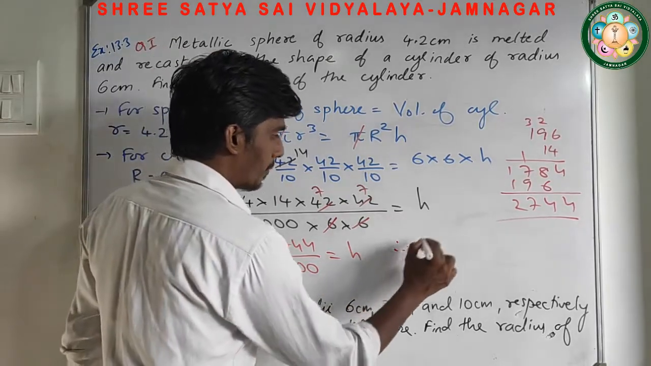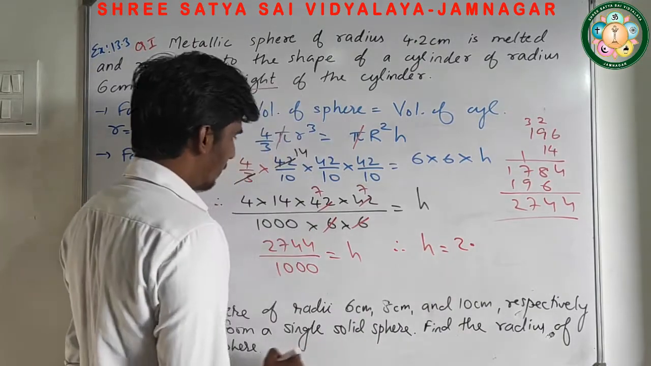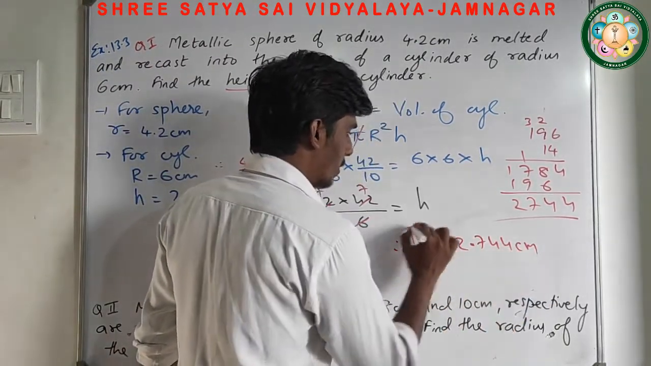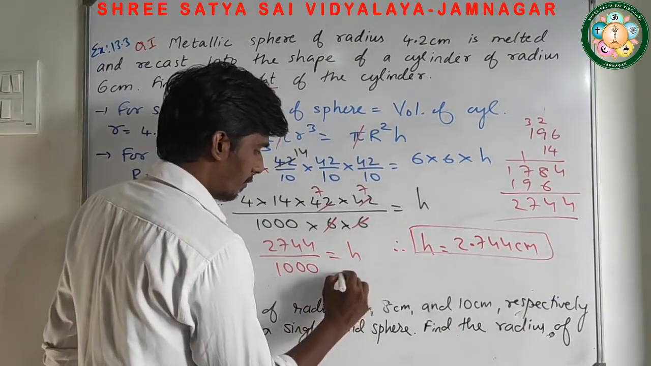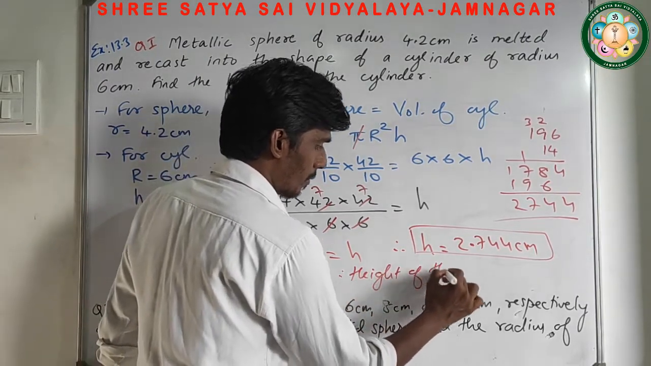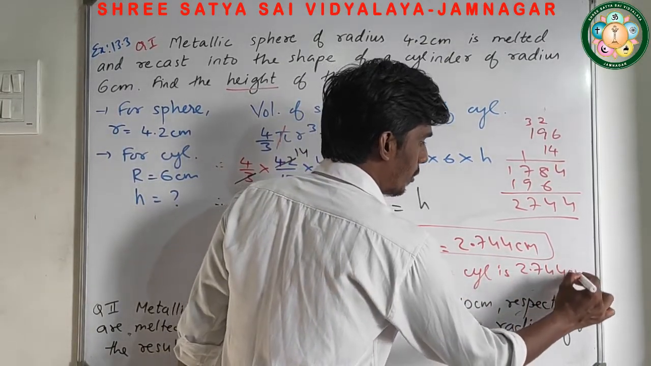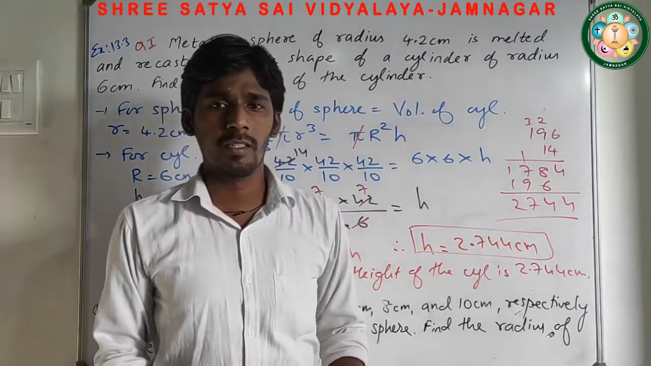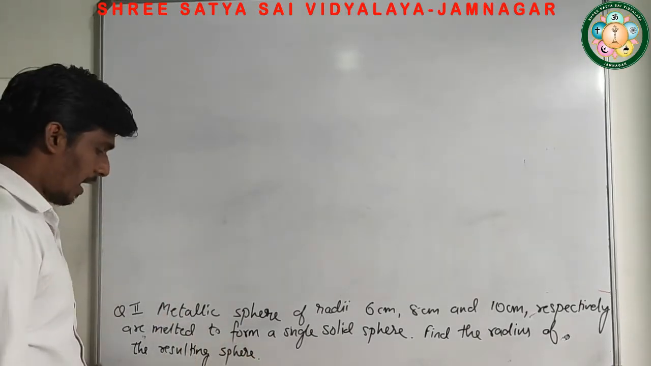So I can see that height of this cylinder will be 2.744 centimeter. So we have to write down the final statement. Height of the cylinder is 2.744 centimeter. So this is the way we can find the value of height of the cylinder. Now for the second question, again it's the same thing.